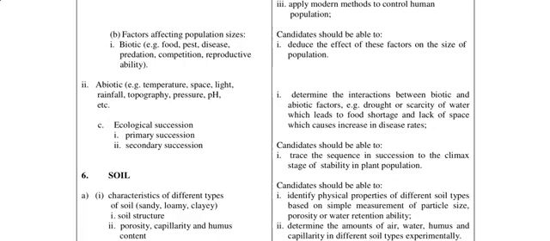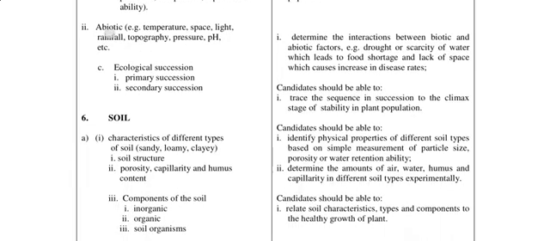Then we have ecological succession, where we have primary succession and secondary succession. You should be able to trace the sequence in succession to the climax stage of stability in plant production. So the climax stage is the stage whereby everything is settled, like a final destination kind of thing. And for primary succession, we could have chance, just coming to start the pioneer organisms and all that.